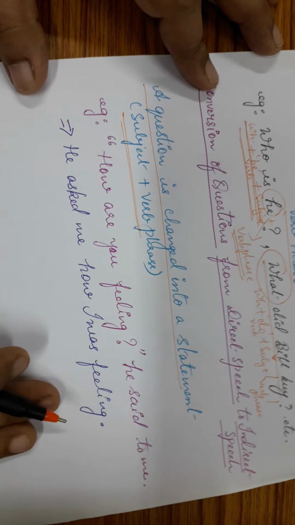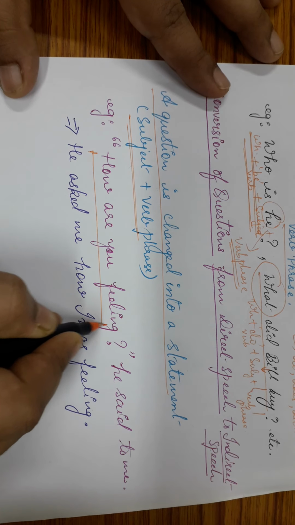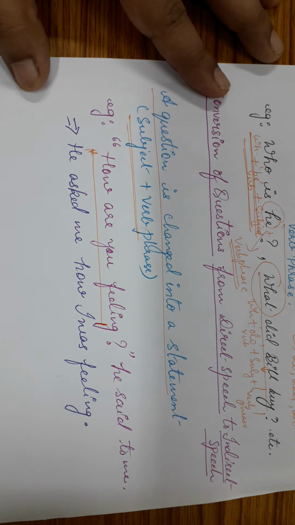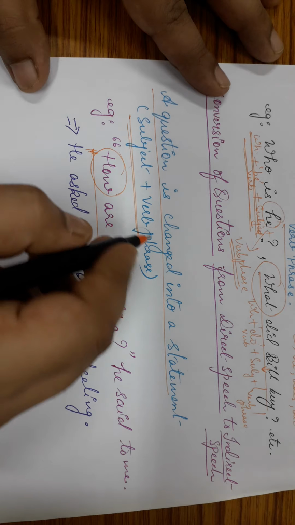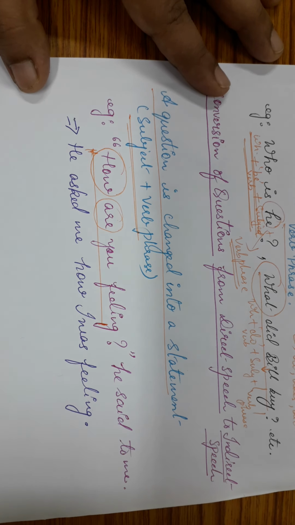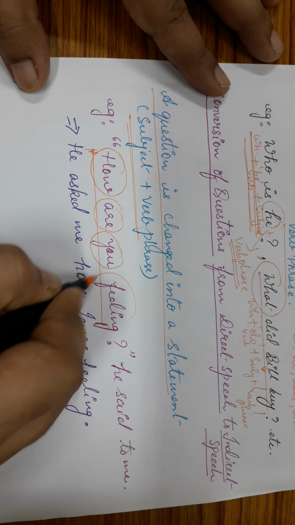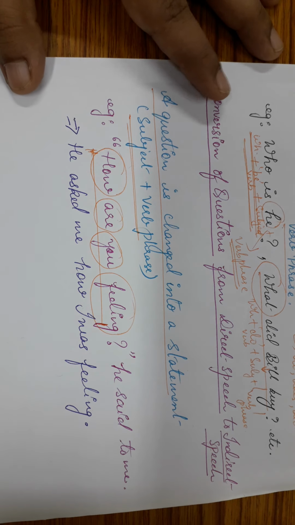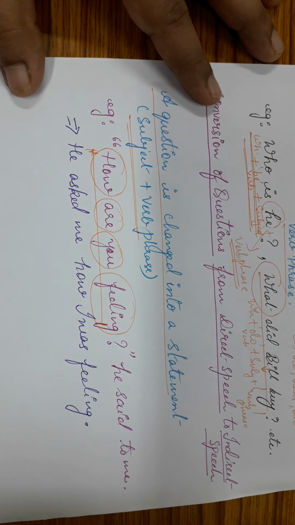How are you feeling? Now you see, this is purely an interrogative sentence. This is the WH question word how. This is the be verb are. This is the subject you. And this is the verb or the verb phrase. When there are more things attached after the verb, it becomes a verb phrase.